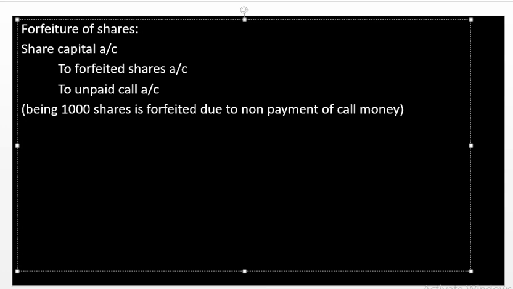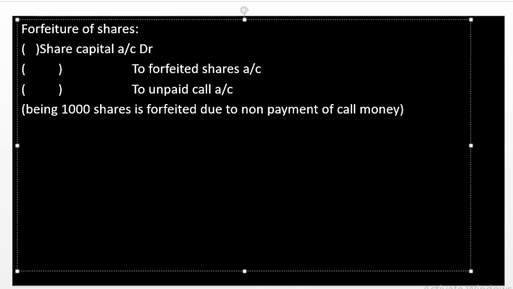Now we are going to pass the forfeiture entry, then the reissue entry, and then the profit or loss on reissue of shares. This is the journal going to be passed in forfeiture of shares. Share capital account debit, to forfeited shares account, to unpaid call account. Now we move on to posting of values.